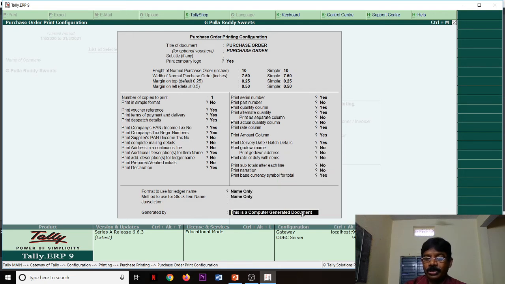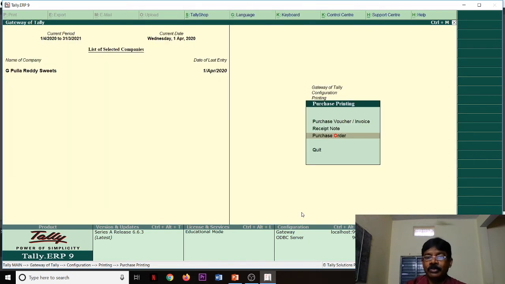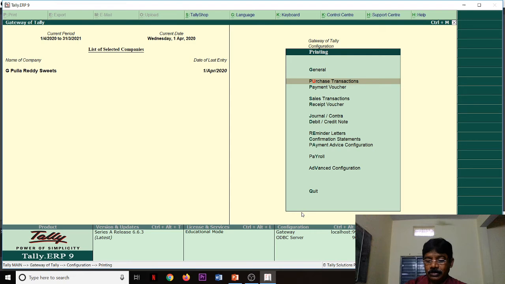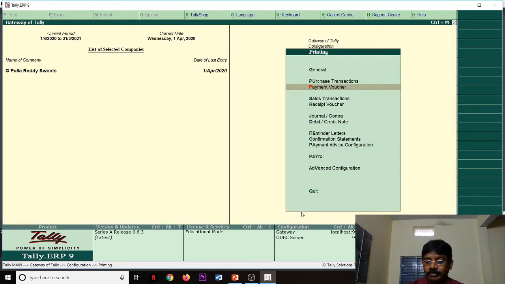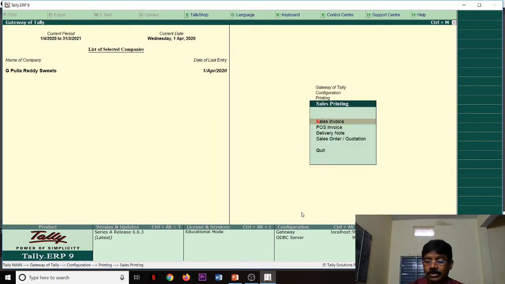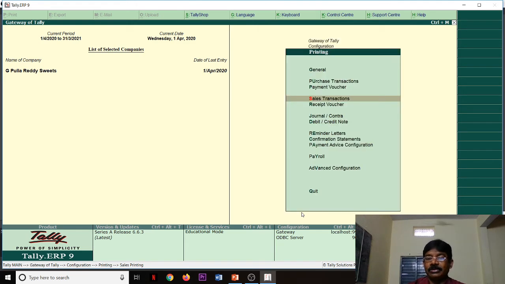You see, I can change just the name or signature like that. Then payment voucher. So directly transactions we can print on the payment voucher itself. Sales transactions, sales invoice, POS invoice, delivery note, all this. A credit card bill, you will know that. Whenever I buy petrol,